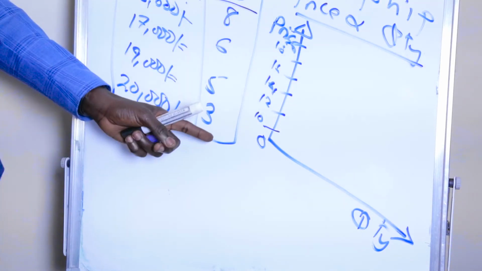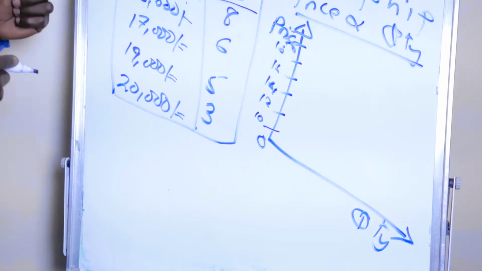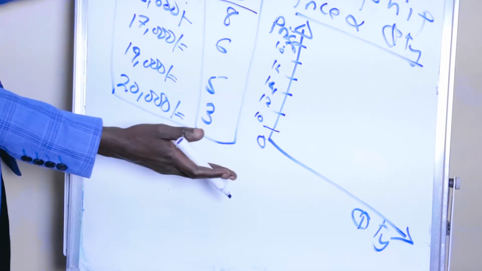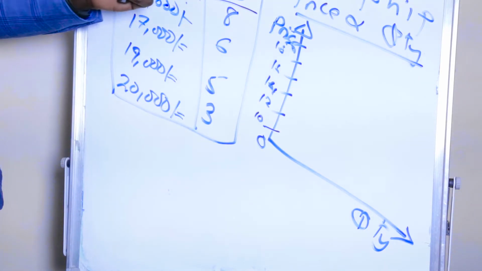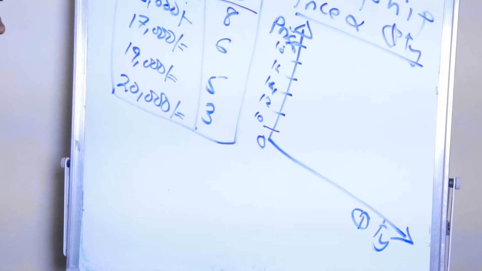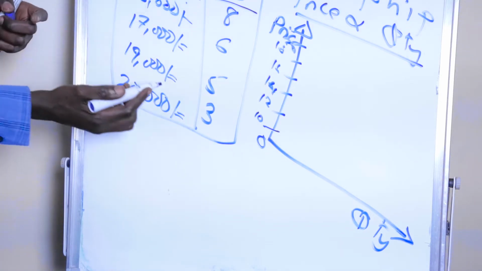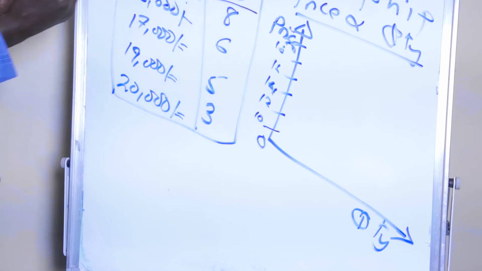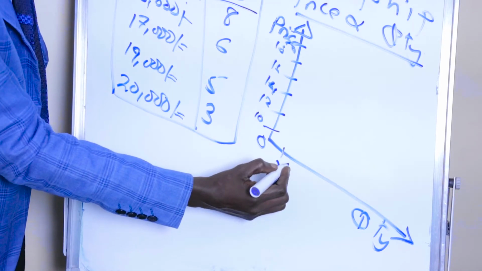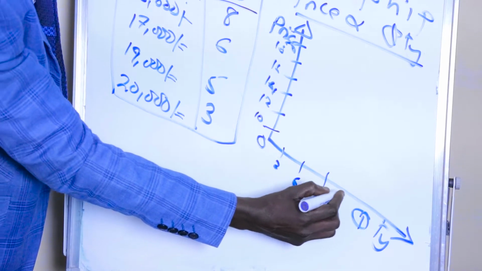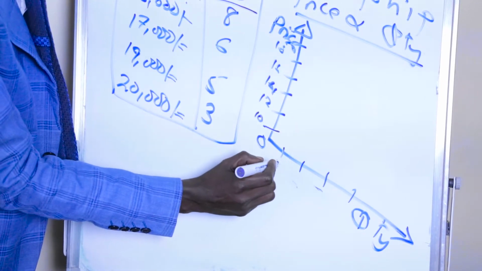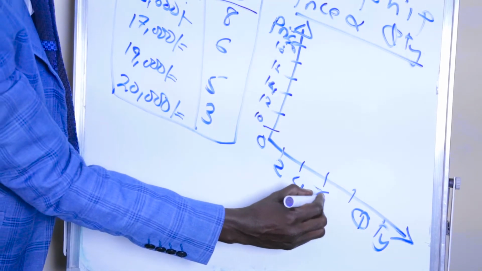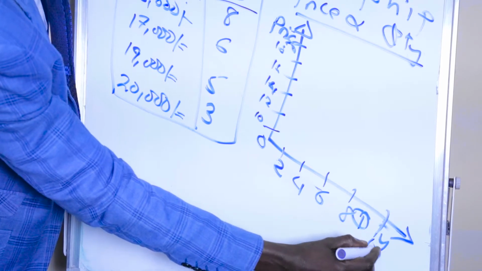I have taken an interval of 2 for each. Okay, and on our horizontal axis, we have the quantity demanded for trousers. The number is ranging from 3 to 10, so I can also take an interval of 2 for each. So from 0 to 2, 4, 6, 8, and to 10.